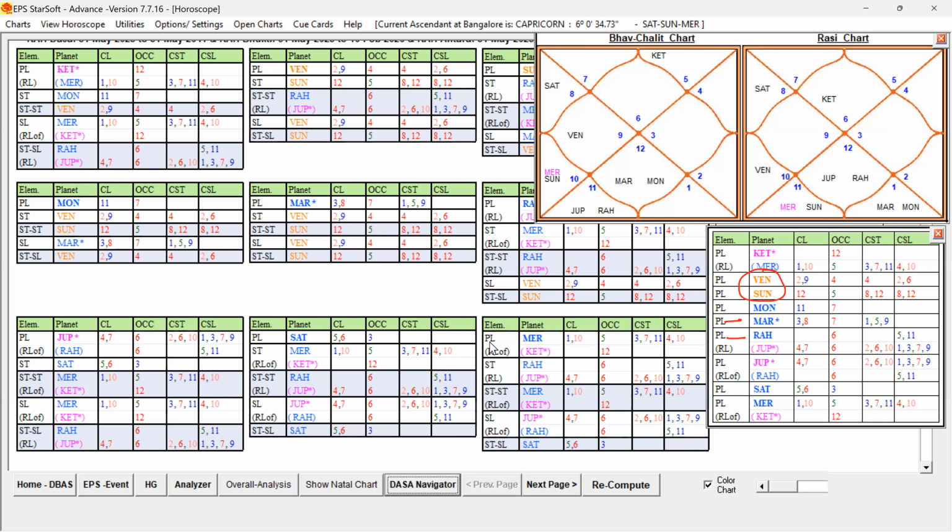This first step is good, and second step, star lord and star lord of the star lord, that combined level, unfavorable are reduced and favorable are supported. And the sublord, what it is signifying? Sublord is Badhaga Lord, but moving towards 1, 3, 9, representing Rahu. So it means what? Lagna will face some sort of issue, but not detrimental issue. And that sublord, Badhaga Lord will give some weakness, but towards recovery only. So it means Lagna Lord is not completely weaker. Some weakness is present, but not detrimental.